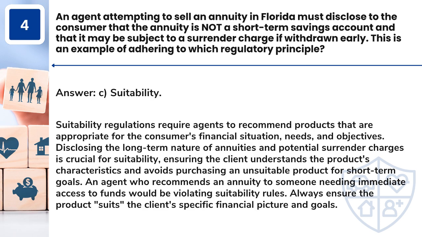Answer: C. Suitability. Suitability regulations require agents to recommend products that are appropriate for the consumer's financial situation, needs, and objectives. Disclosing the long-term nature of annuities and potential surrender charges is crucial for suitability, ensuring the client understands the product's characteristics and avoids purchasing an unsuitable product for short-term goals.